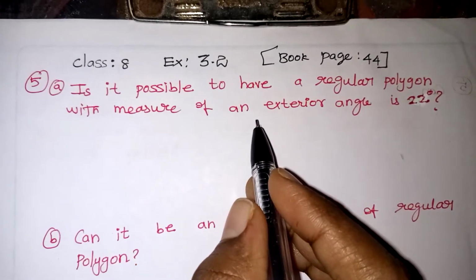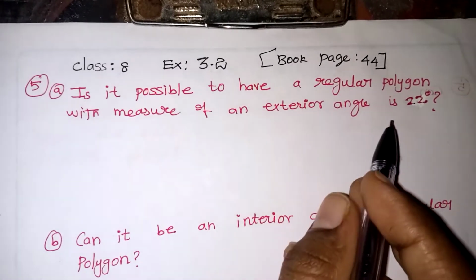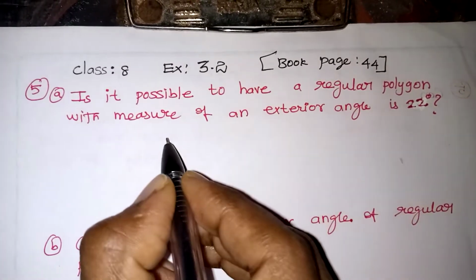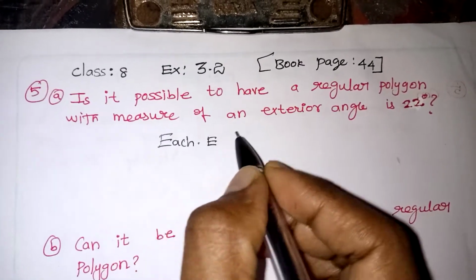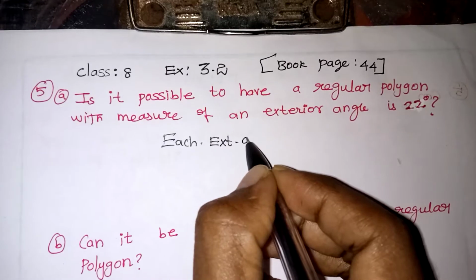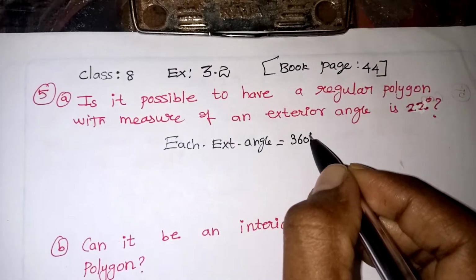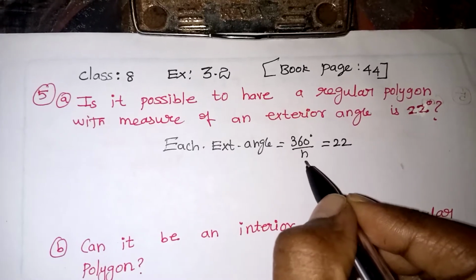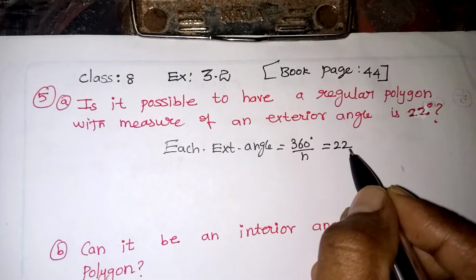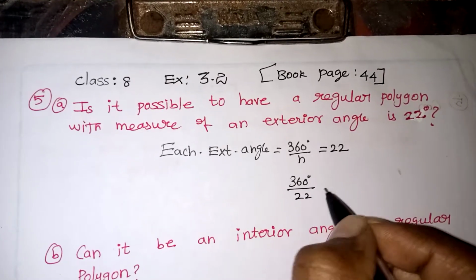So let's take the exterior angle formula. One exterior angle is 22 degrees, they have mentioned. So we have a formula now. Each exterior angle, that is 360 degrees by n, is equal to 22 degrees. So now we want to get the n value. Take this division n to that side, 22 to this side. So 360 degrees by 22 is equal to n.